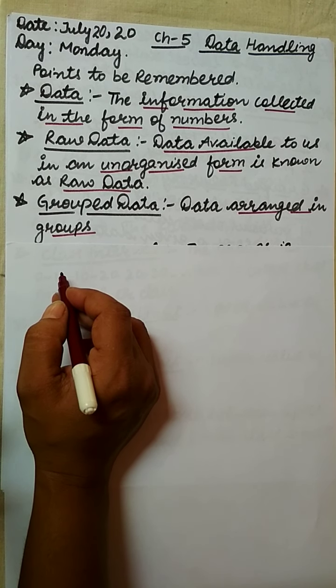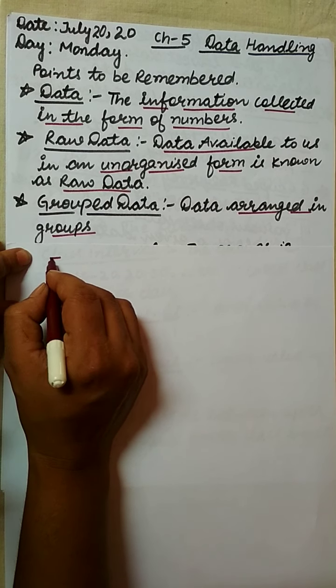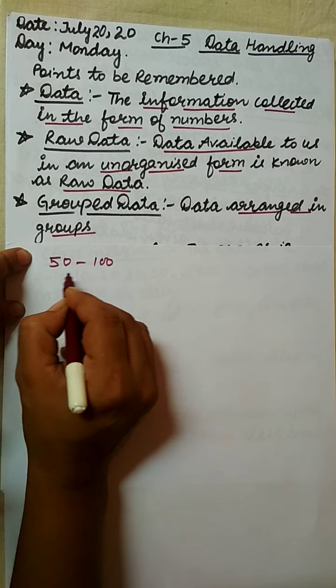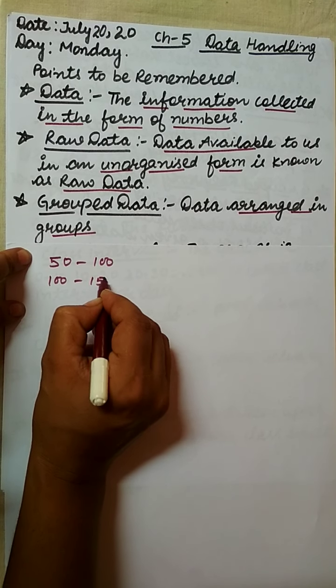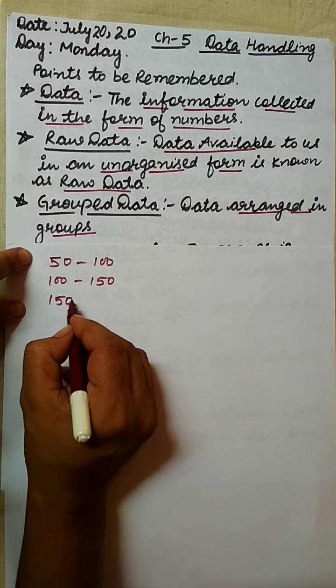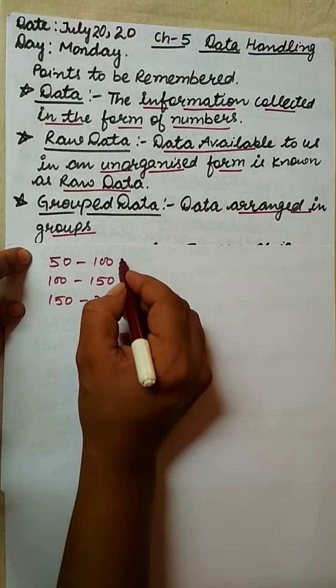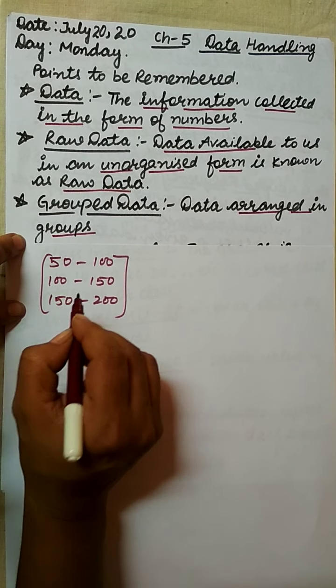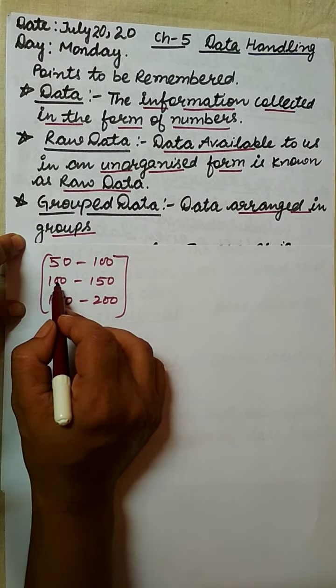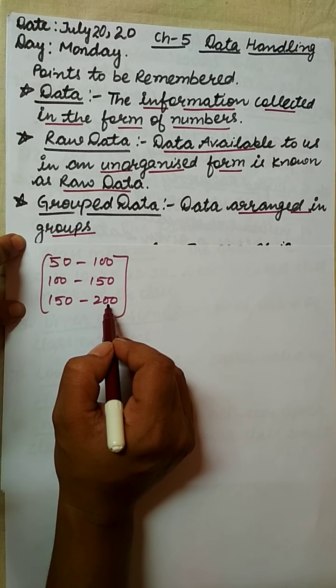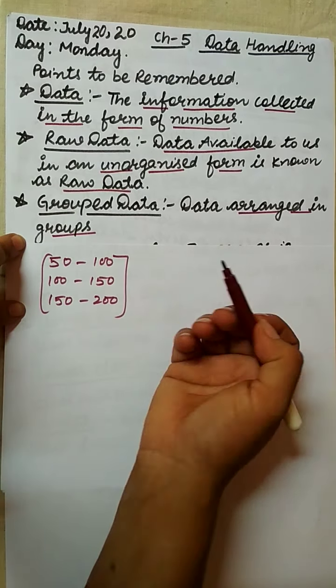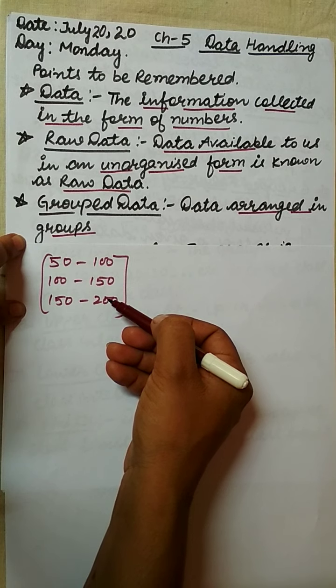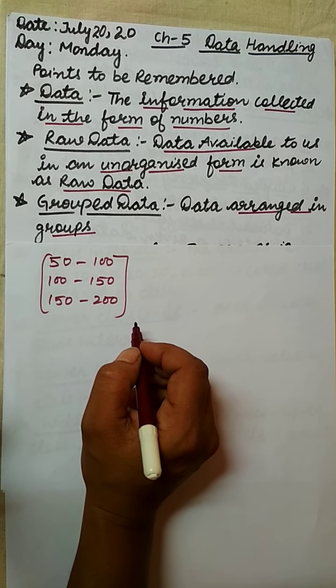The students whose height is from 50 to 100 centimeter, then 100 to 150 centimeter, then 150 to 200 centimeters. This makes the groups 50 to 100, 100 to 150, 150 to 200. This data which I have arranged in terms of groups is called the grouped data.